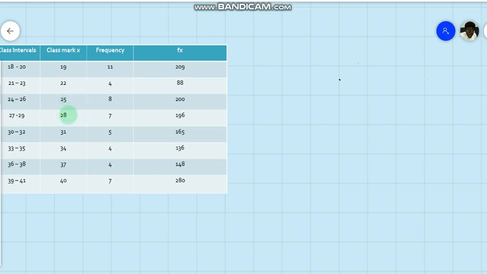Once I have 28, I use this assumed mean to get a different column on the table, which is identified as D. This D is deviation. How I get D is that I subtract my assumed mean from each of the class marks. So I'm going to have 19 minus 28. Since I'm using 28 as my assumed mean, 19 minus 28 will give minus 9. That will be D. Then 22 minus 28, 25 minus 28, like that.